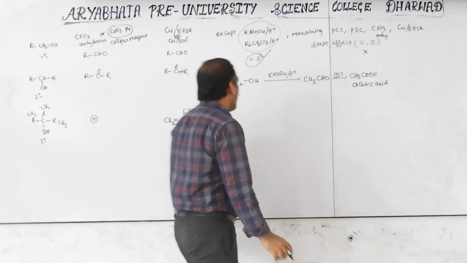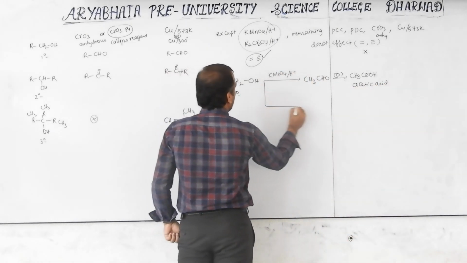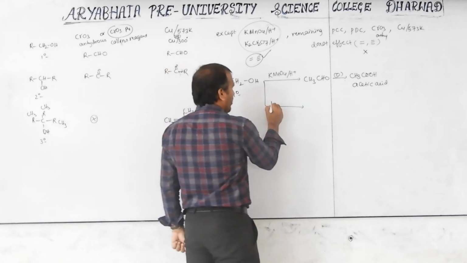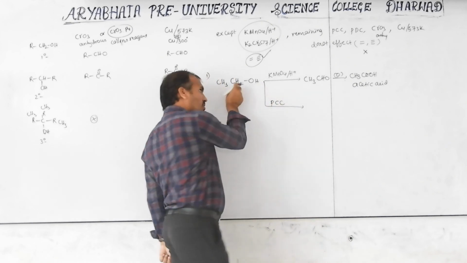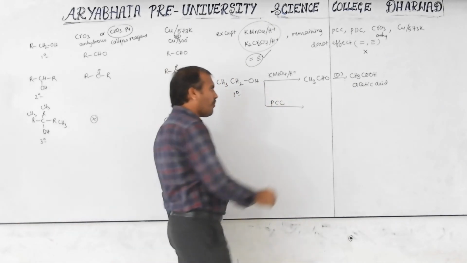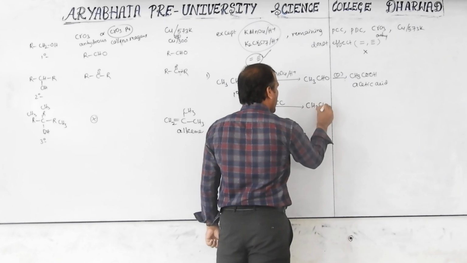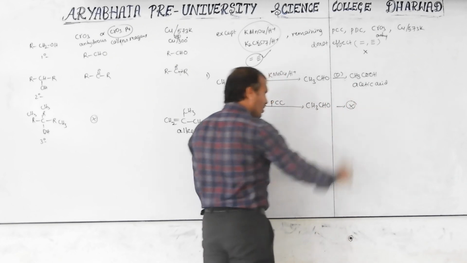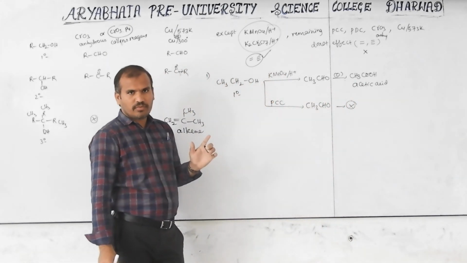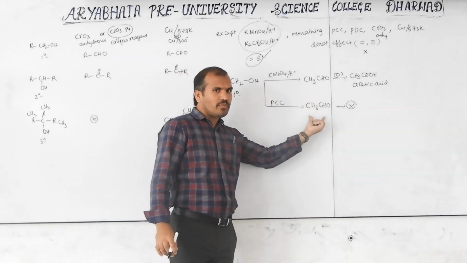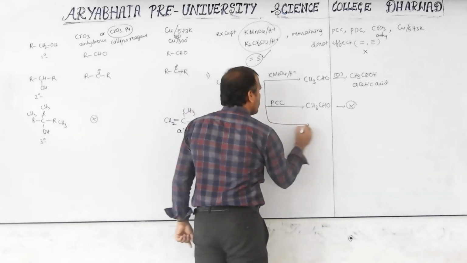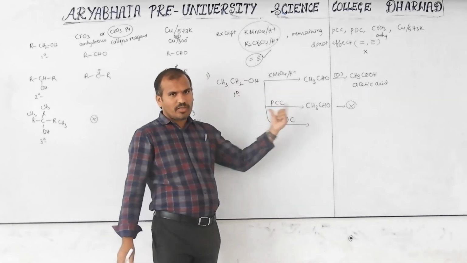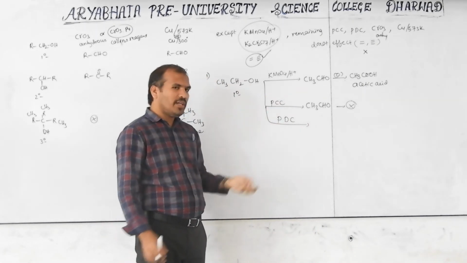Okay. Now I will use another one. This is the first reagent, oxidation. Second reagent, what is it? PCC. If PCC is used with this primary alcohol, then what does it form? CH3CHO. Up to here only this reaction. Further there is no reaction, because it is controlled oxidation, so only up to aldehyde forms. If you take PDC, the formula is already given; I will not always write the formula. We have to remember it. What is PCC? What is PDC?